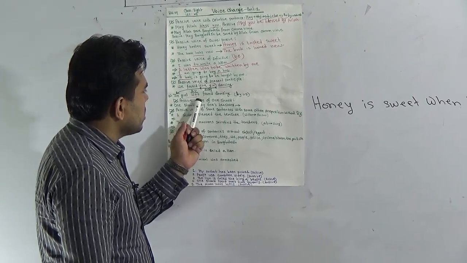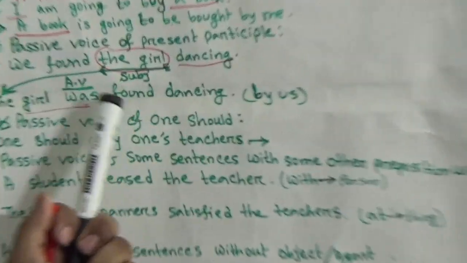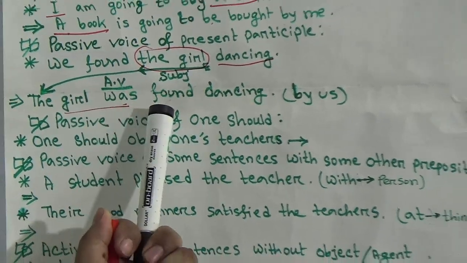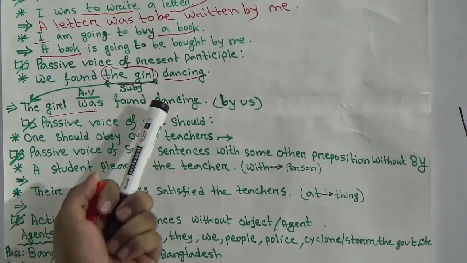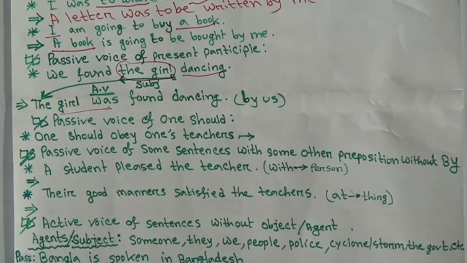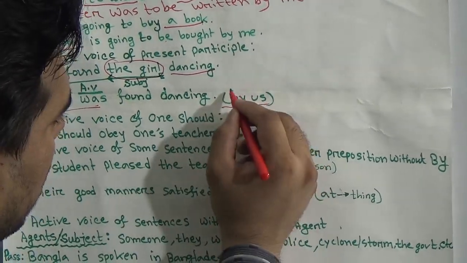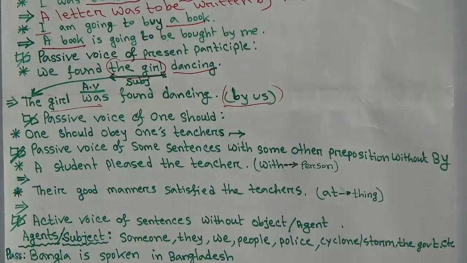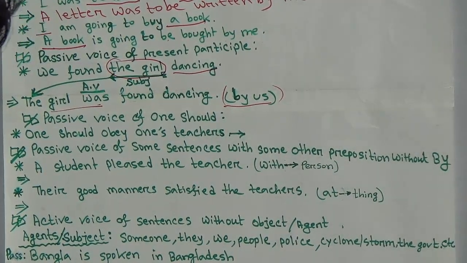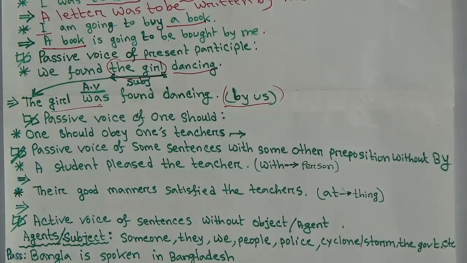The girl was, then the verb in past participle form, found. The girl was found how? Dancing. The last word, dancing, is the present participle. This is an additional word. You can use it or not, it's up to you, but the sentence would be correct. If you don't use it, your sentence is correct. If you use it, it is also correct.